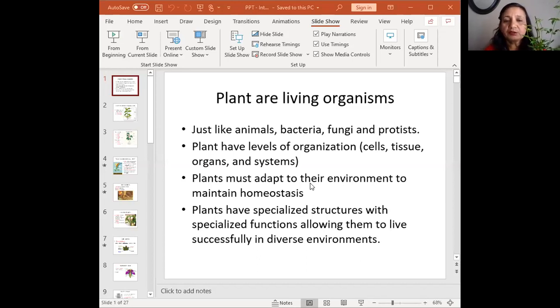So they also have to adapt to their environment to maintain their homeostasis, just like us. And they have special structures to survive in diverse conditions, right? Like you can see some cactus, and they conserve some water, and their plant is made up in that way, right?